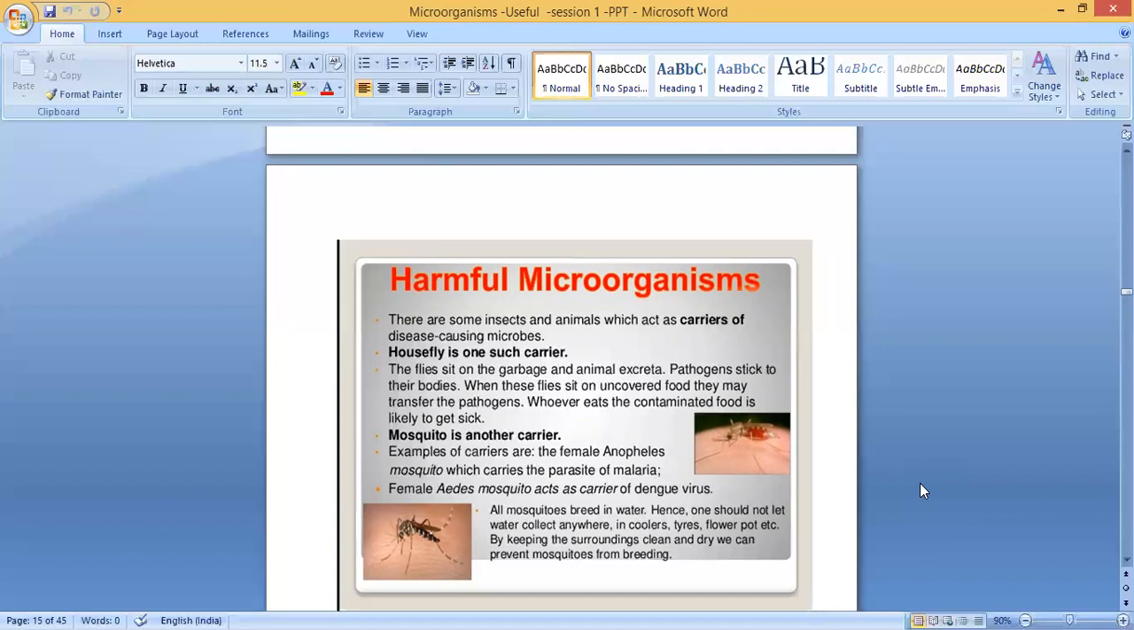Even nowadays, in the evening times, people are using smoke to kill those insects. Why are we doing all this? To avoid all such types of diseases. Clear? So always we have to keep our surroundings clean and dry. We should not allow water to stay or collect anywhere.